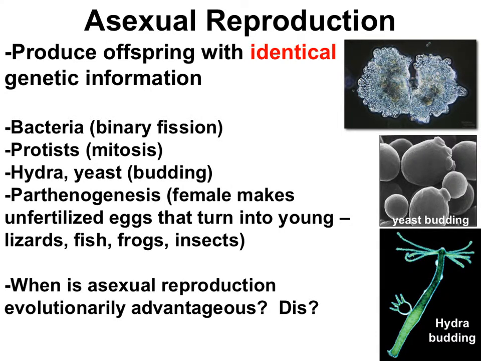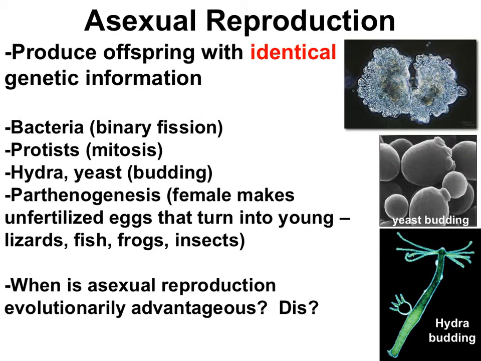Asexual reproduction is a reproductive strategy that makes genetically identical offspring. There are a ton of organisms that reproduce this way. Here you see bacteria reproducing asexually by binary fission, and yeast and hydra reproducing asexually by budding.